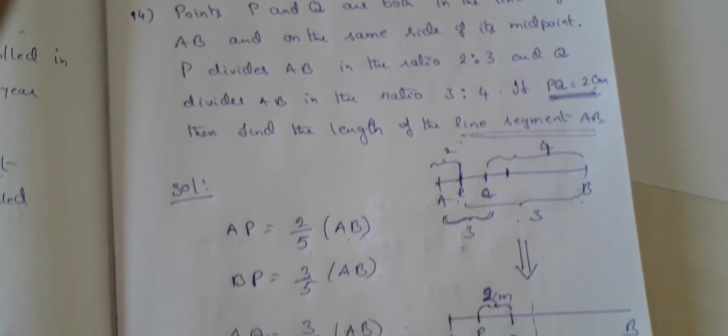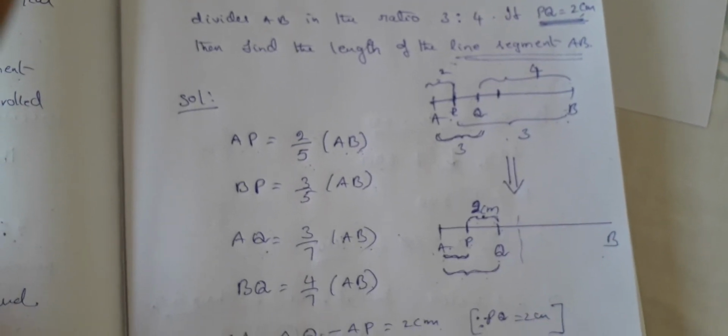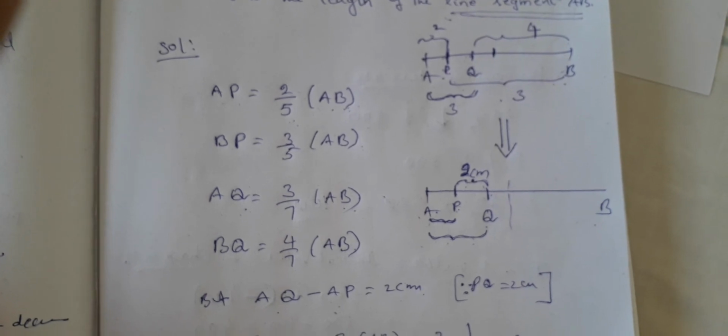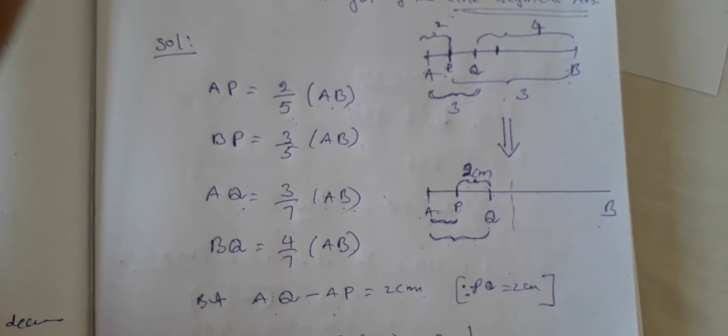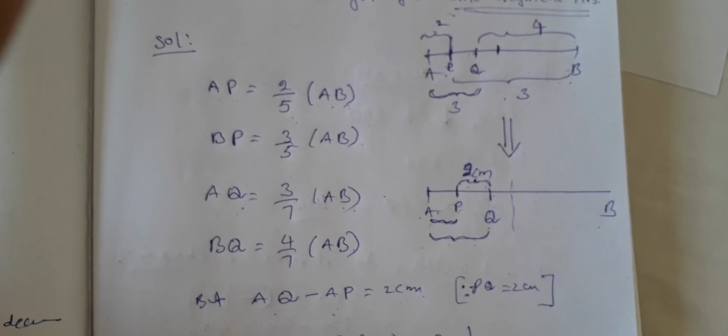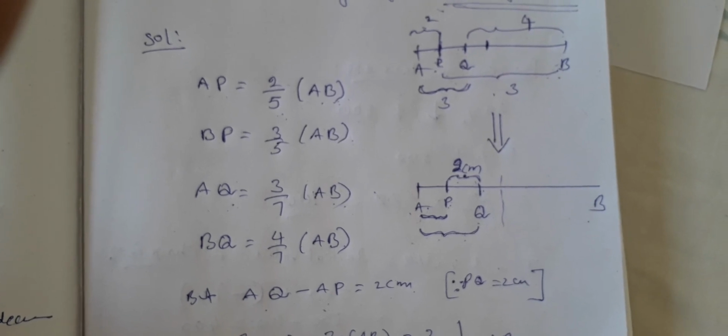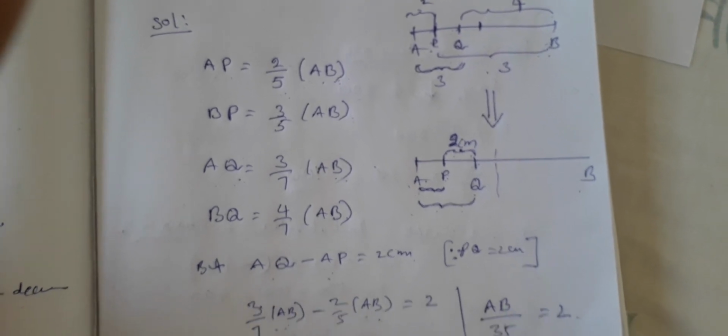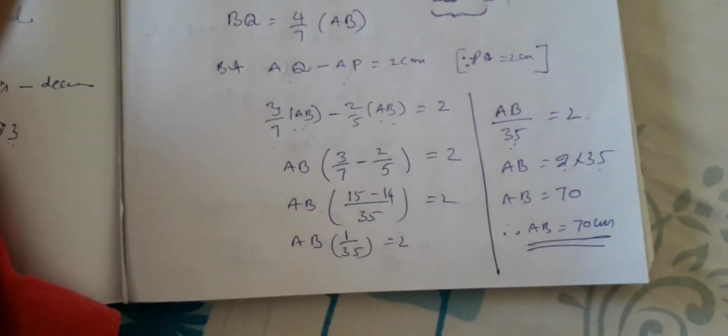To understand what is given, we should understand what is given. This is the solution part.